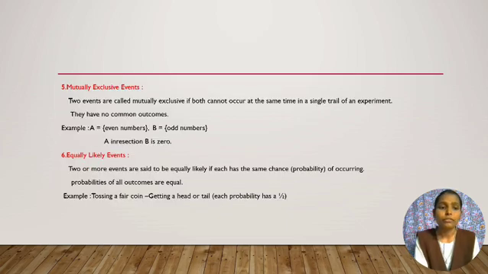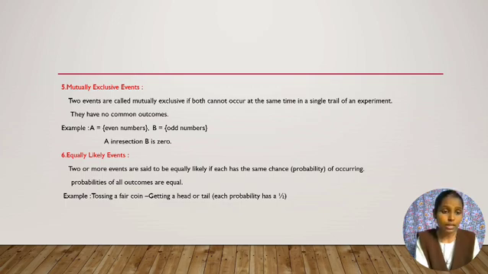And fifth one, mutually exclusive events. Two events are called mutually exclusive if both cannot occur at the same time in a single trial of an experiment. They have no common outcomes.